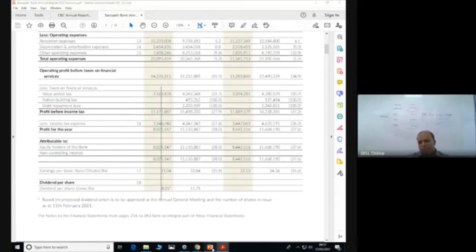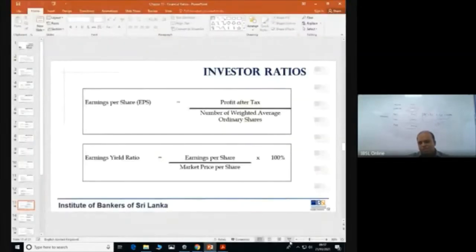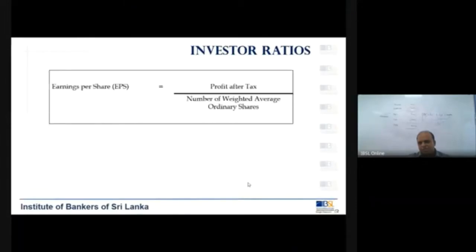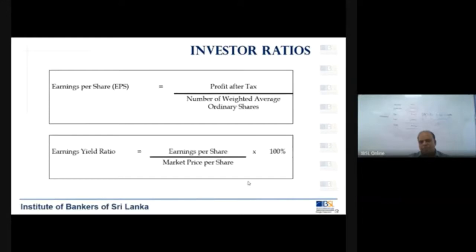So what we are trying to establish here is earnings per share. And the earnings yield ratio is where, as I told you, it makes use of some market information. Once you have calculated the earnings per share, you divide that earnings per share by the market price per share.